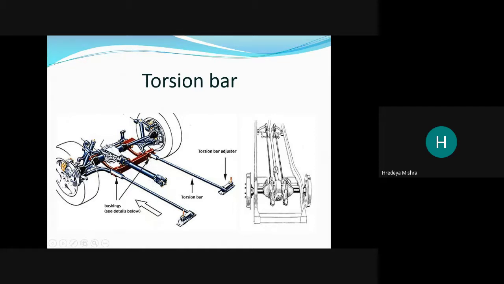Now what happens when the tire contacts any bump? The torsion bar starts vibrating up and down, and a little bit of twisting moment is produced, which is also resisted by this torsion bar to keep the vehicle balanced on the road.